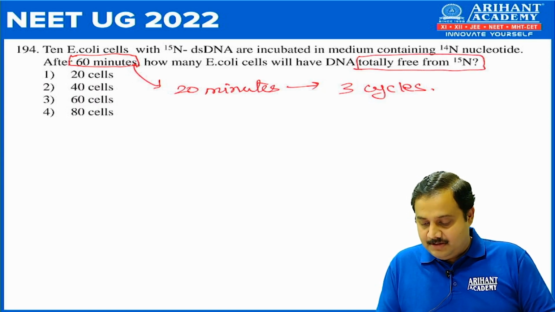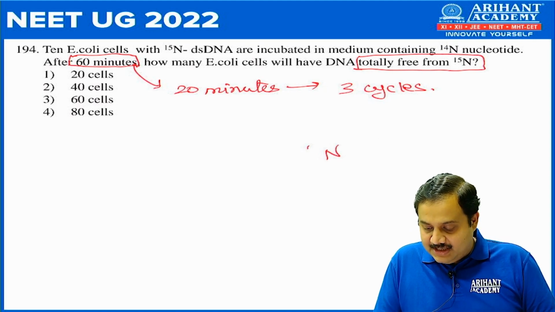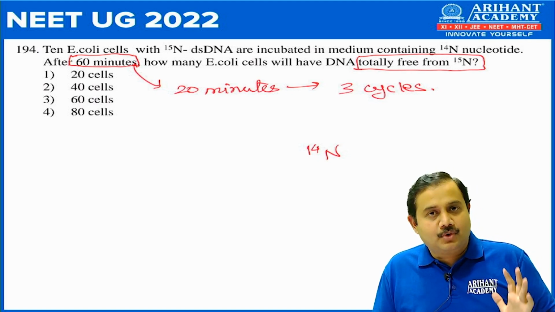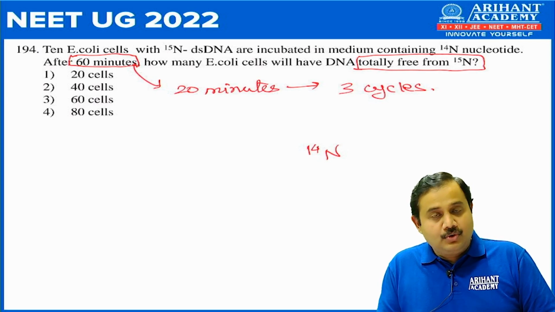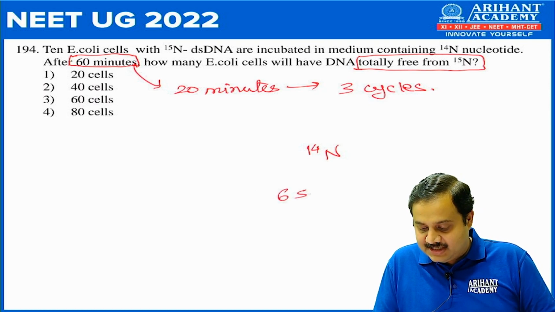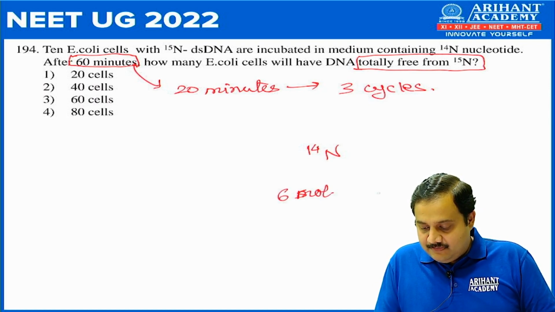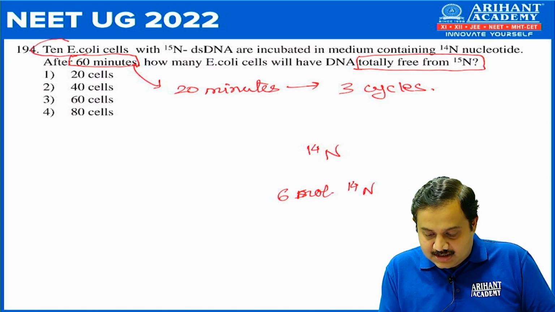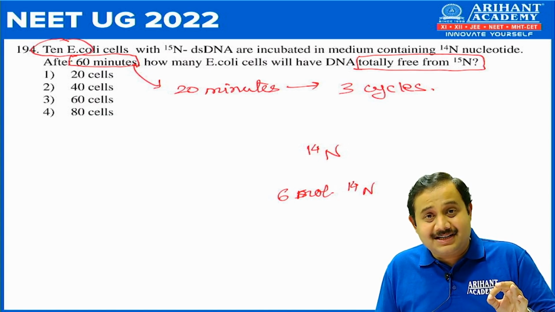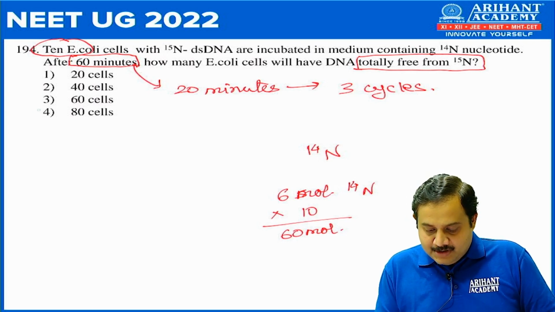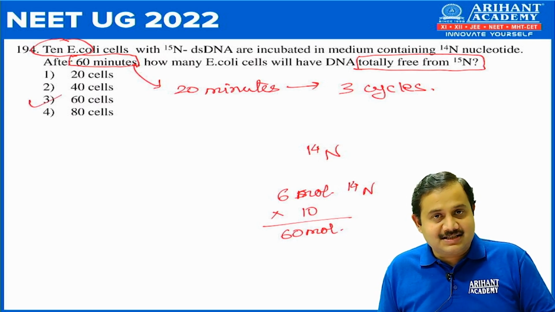Totally free from N15 means you have to find out how many of this DNA would be only with N14. Both the strands of DNA should be with N14. So when you do this calculation, after 3 cycles, one DNA molecule will give you 6 molecules with N14. But we have not started with 1 E. coli cell, we have started with 10 E. coli cells. So 6 molecules multiplied by 10 will give me 60 molecules with N14. So the correct answer would be number 3, that is 60 cells.